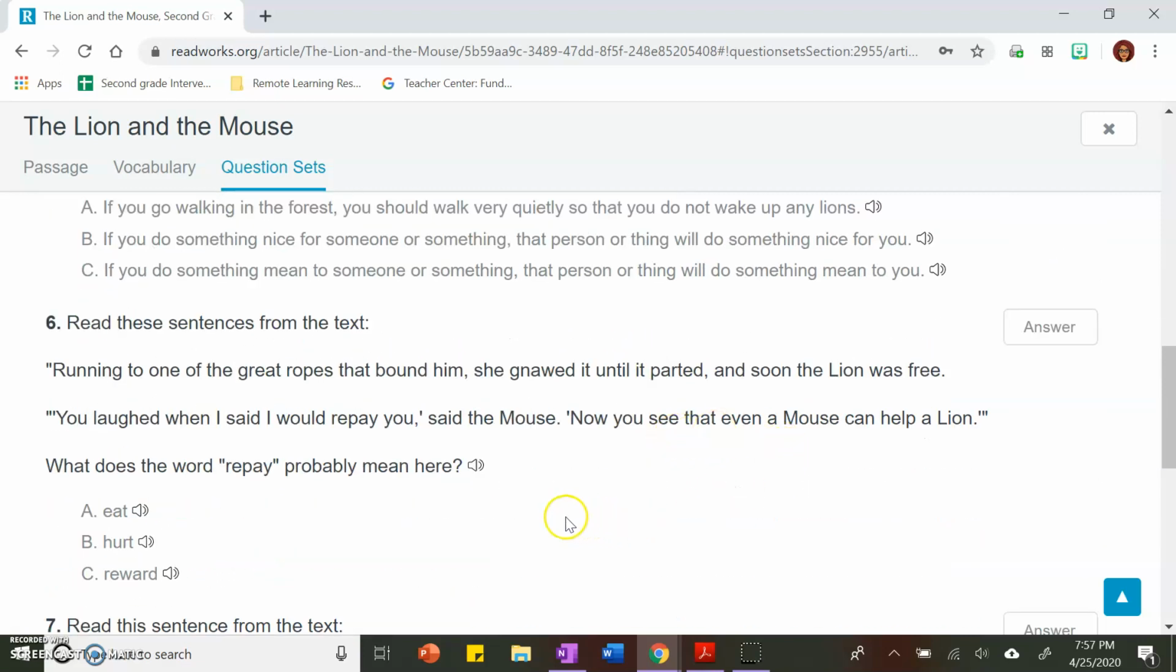Number 6. Read these sentences from the text. Running to one of the great ropes that bound him, she gnawed it until it parted, and soon the lion was free. "You laughed when I said I would repay you," said the mouse. "Now you see that even a mouse can help a lion." What does the word repay probably mean here? That means that you need to go and fill in each one of these words into the sentence where the word repay is. You need to try all three and see which one makes the most sense.